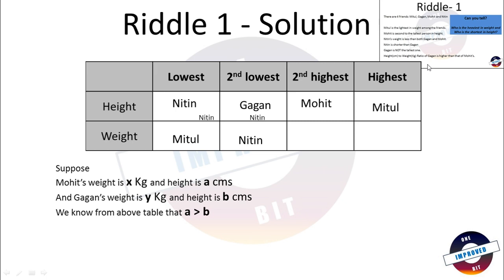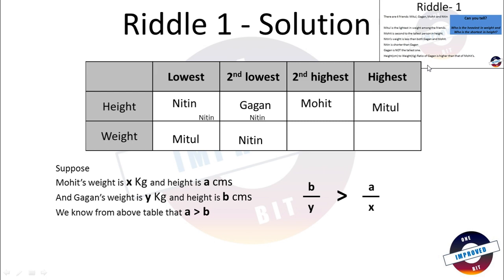Now from the statement, the height to weight ratio of Gagan is higher than that of Mohit. The height to weight ratio of Gagan is B divided by Y, and it is greater than the height to weight ratio of Mohit, which is A divided by X. Now just think here.